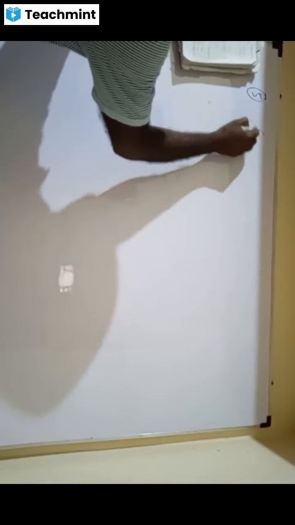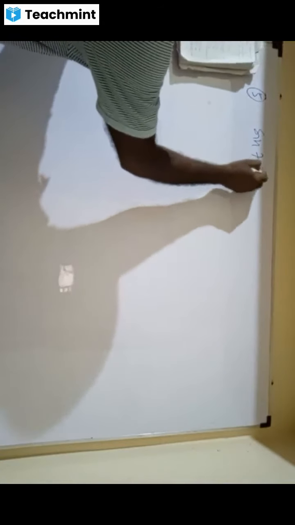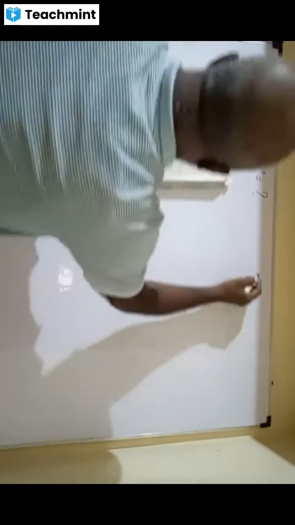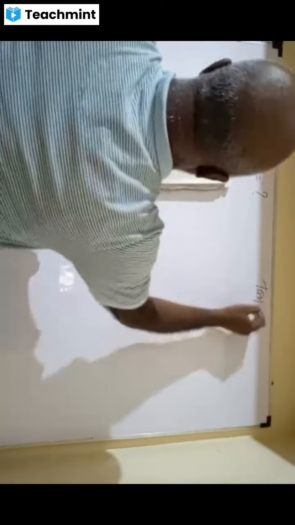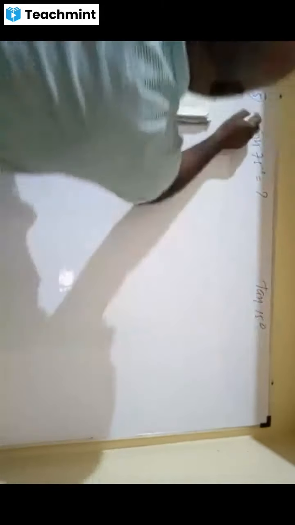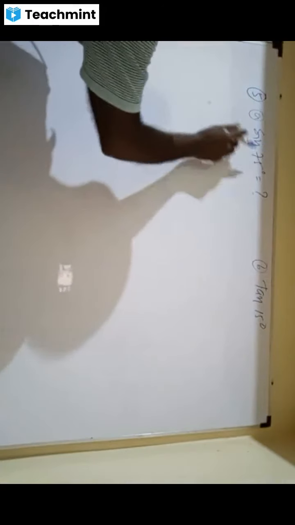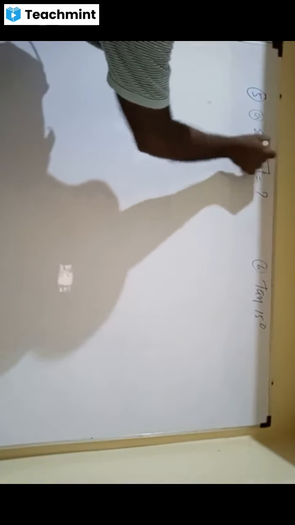See, my question number 5 we already discussed. Find the value of sin 75 and also tan 15. A and B parts. A is this one and B is this one. Very nothing to worry about.